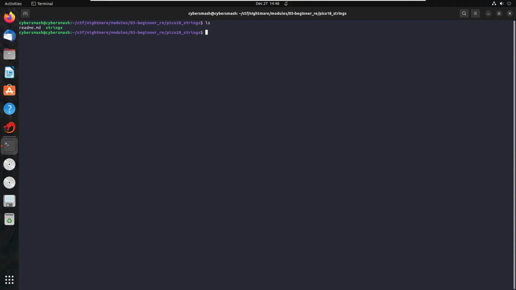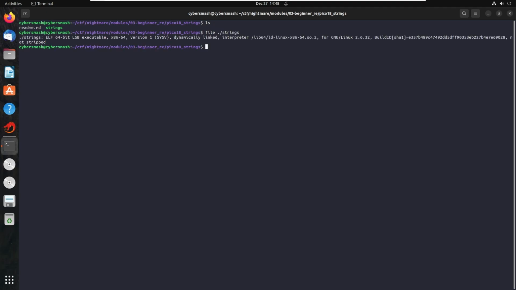So let's jump in. Starting in the usual way, we'll take a look at what's in the directory. We find the picostrings binary and a readme.md. We'll run the file command on the picostrings file to see what type of file it is. This file is an ELF executable, meaning that we can run it as an application from the command line.